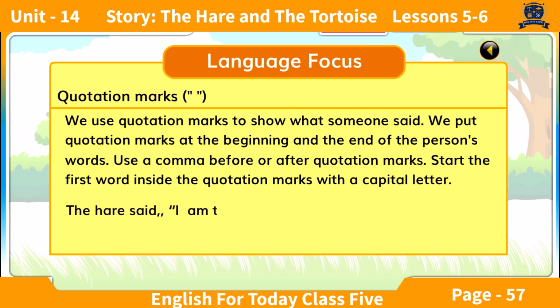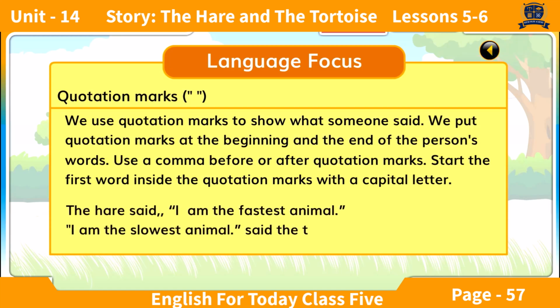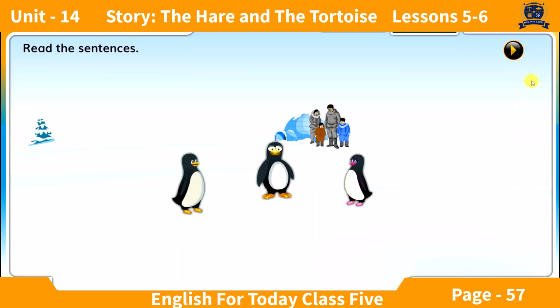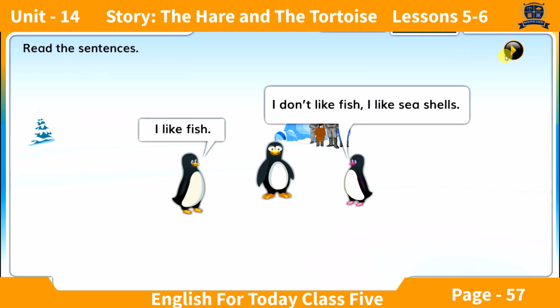The hare said, "I am the fastest animal." "I am the slowest animal," said the tortoise. Read the sentences. I like fish. I don't like fish. I like seashells.